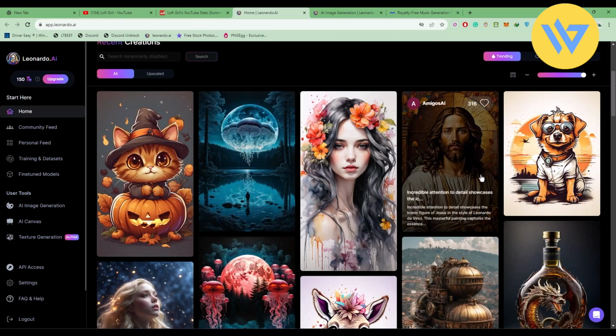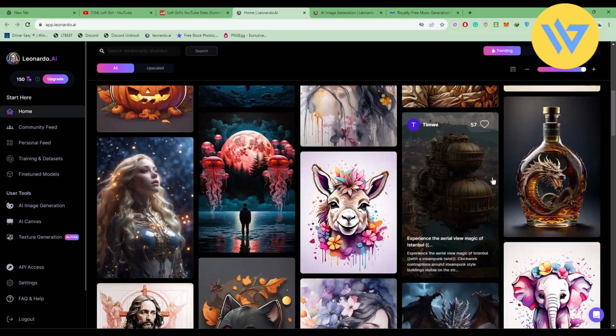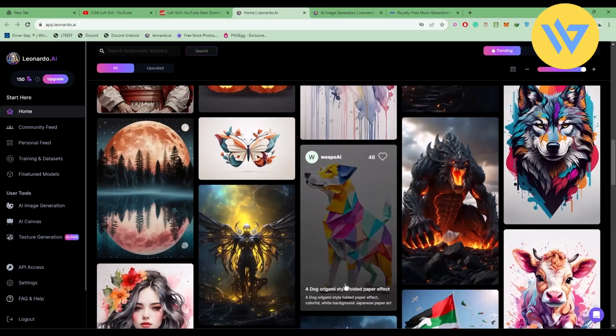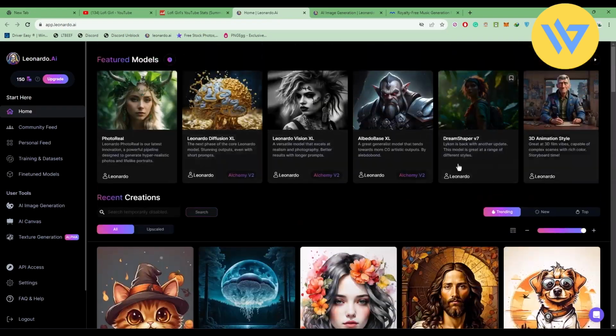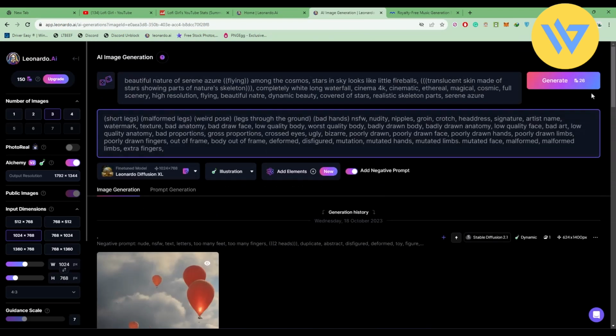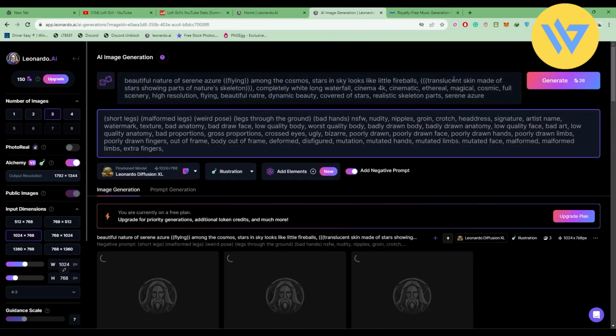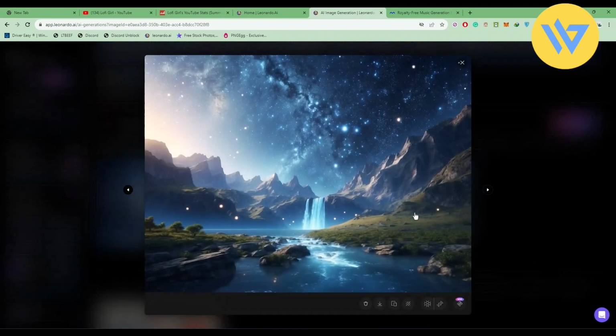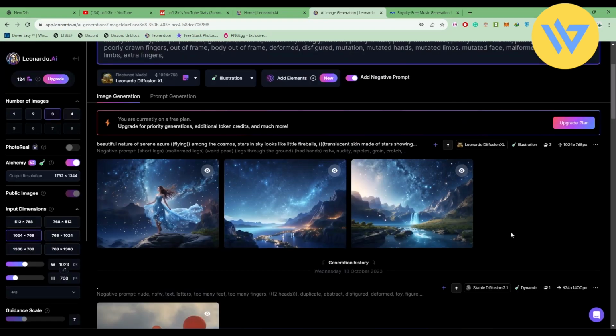As you can see right over here, there are a few examples of the types of images that you can generate. And you will also find different models of image generation over here as well. Now, I've generated a few images, so let's generate one over here as well. I have already added a prompt and negative prompts, so you have to research these if you want to create the best looking image. As you can see, my image was generated. Now, all you have to do is make this your thumbnail and the background of the video that you will upload.